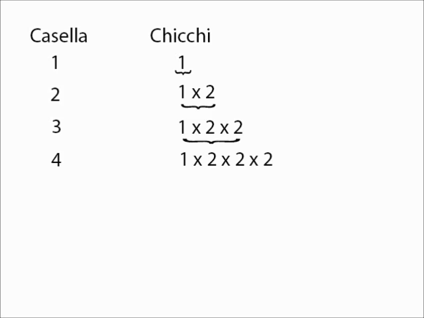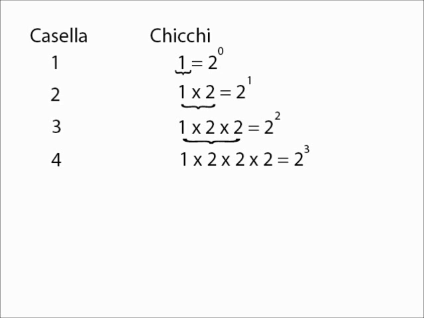Notice that the number 2 is multiplied by itself 3 times here. We can now introduce the exponential notation. On the fourth square, we have 1 times 2 times 2 times 2 grains. This is equal to 2 to the power of 3 grains. In the same way, the third square will have 2 to the power of 2 grains. The second square, 2 to the power of 1. And in the first square, we find the definition that 1 is equal to 2 to the power of 0.